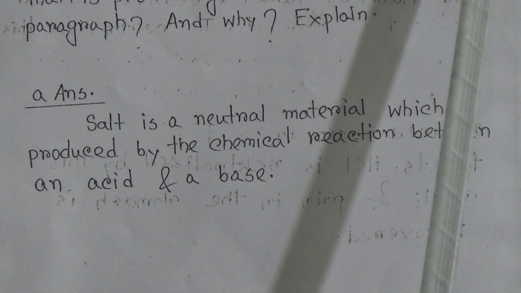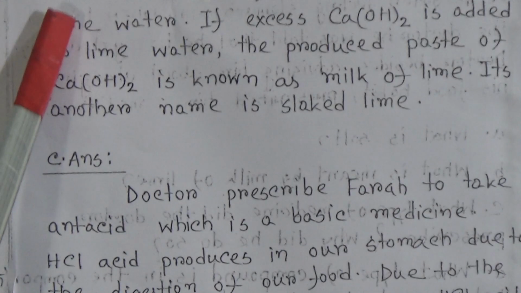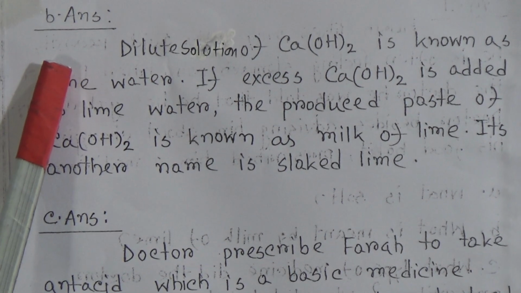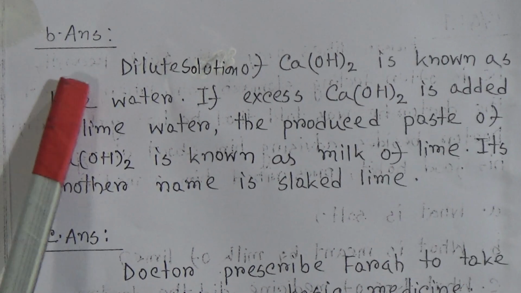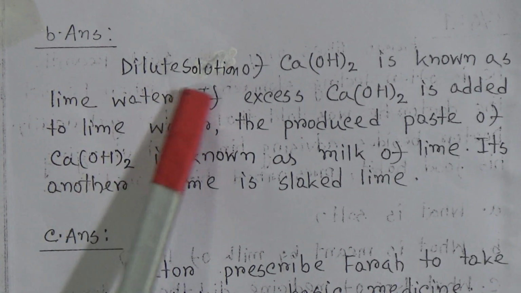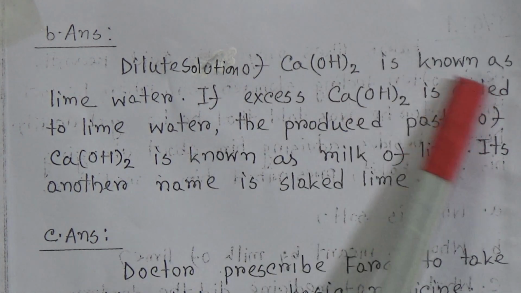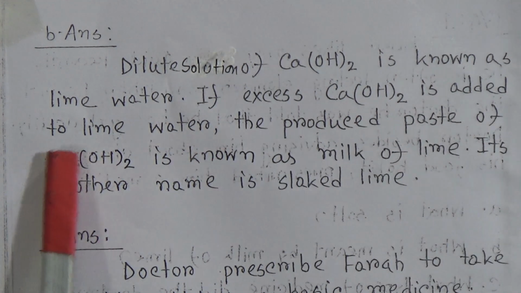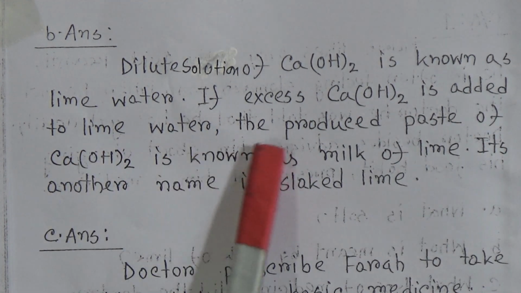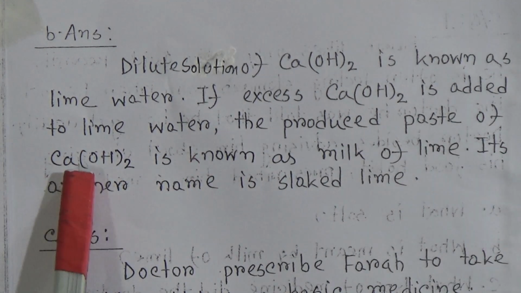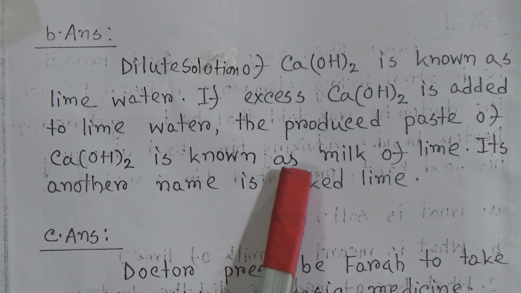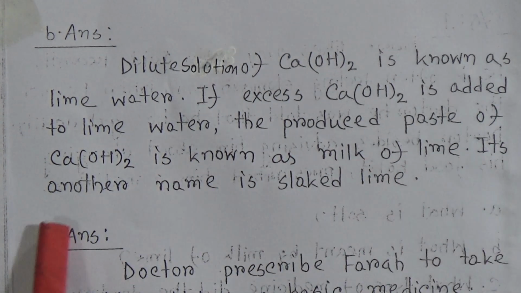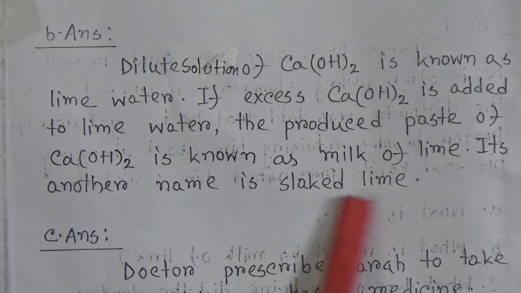Now come to B. The question was, what is meant by milk of lime? The answer is, a dilute solution of calcium hydroxide is known as lime water. If excess calcium hydroxide is added to lime water, the produced paste of calcium hydroxide is known as milk of lime. Its another name is slaked lime.